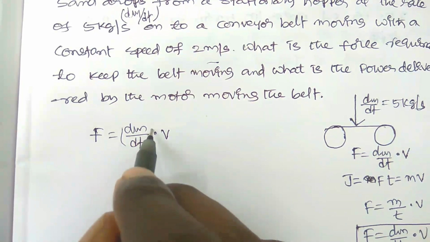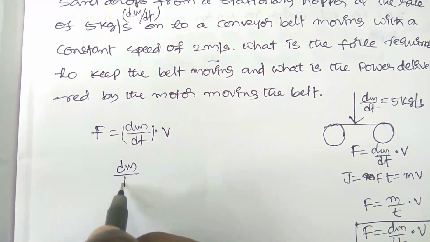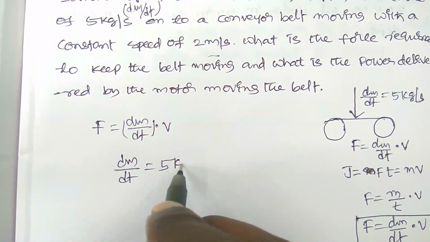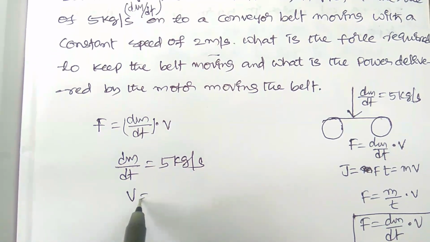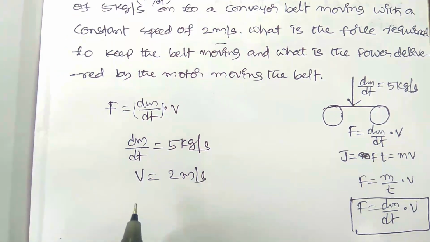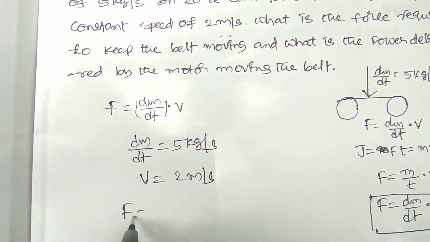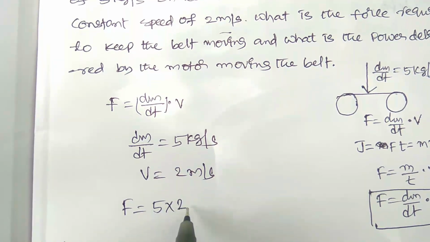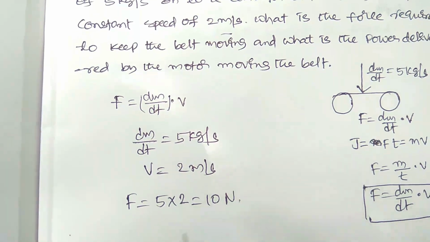Already we know the value of dm/dt. It is 5 kg per second, and the velocity is 2 meter per second. Let us substitute: F is equal to 5 into 2, it is equal to 10 newtons.